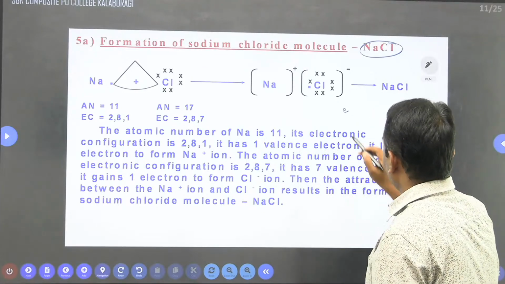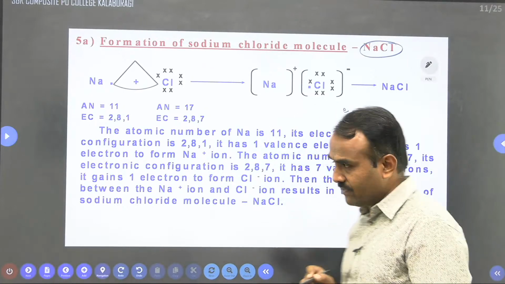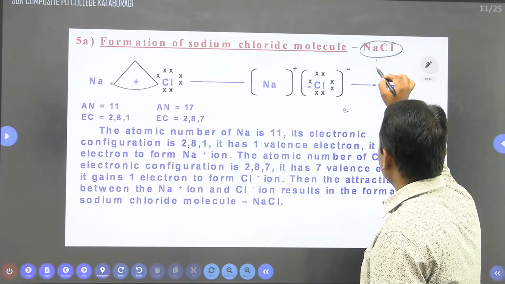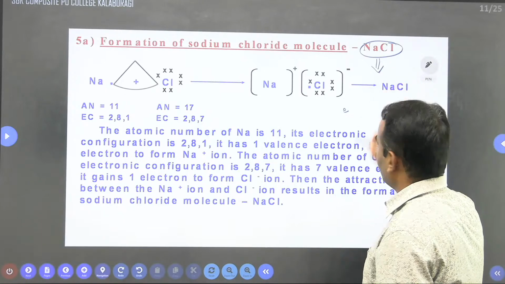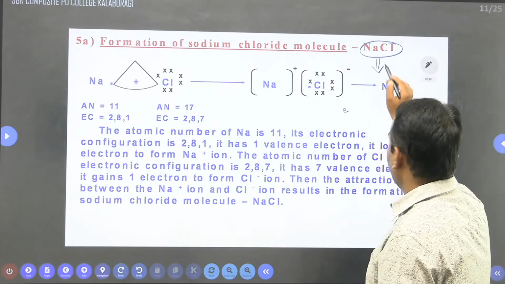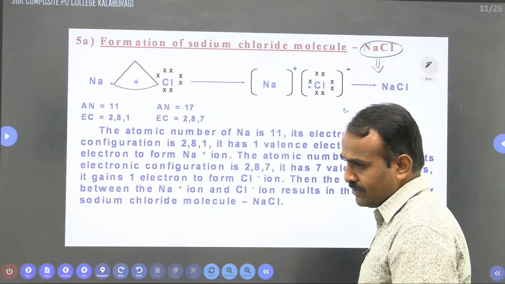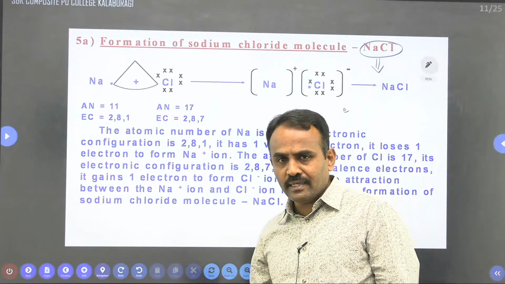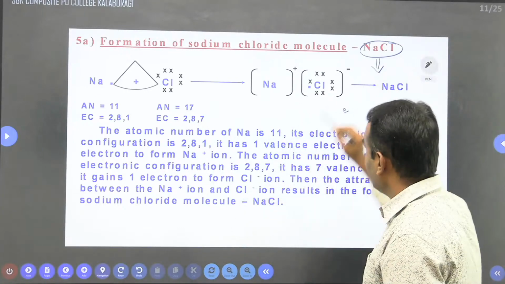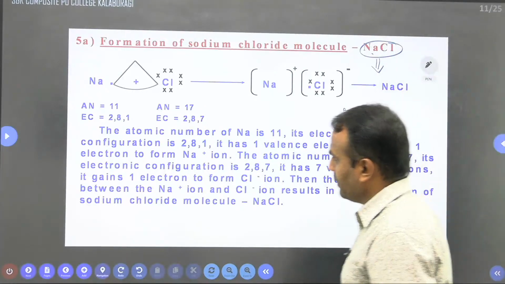When you take a highly electronegative element with a highly electropositive element, an ionic compound is formed. NaCl is an ionic compound, because in this case there is a complete transfer of electrons from the electropositive element, and the gain of those electrons by the electronegative element.